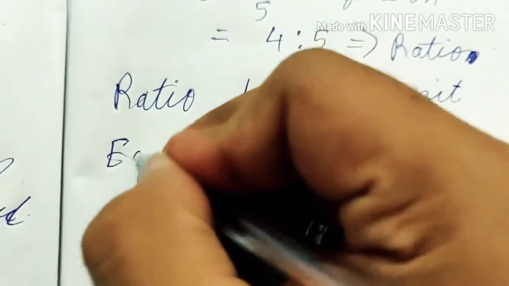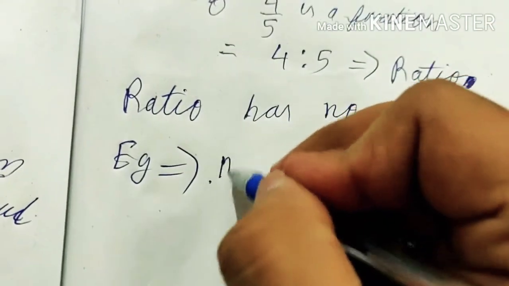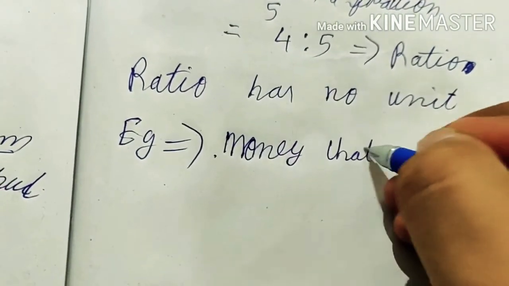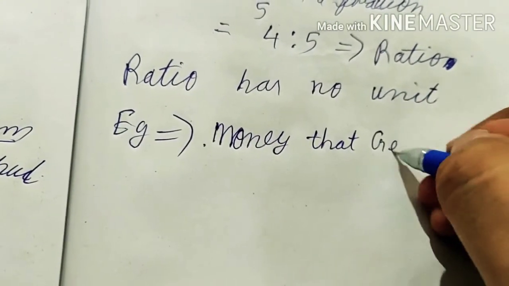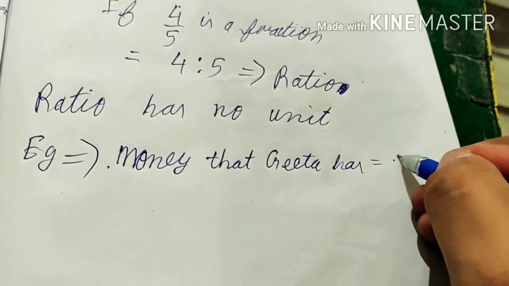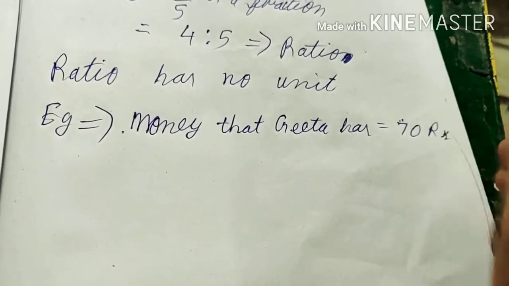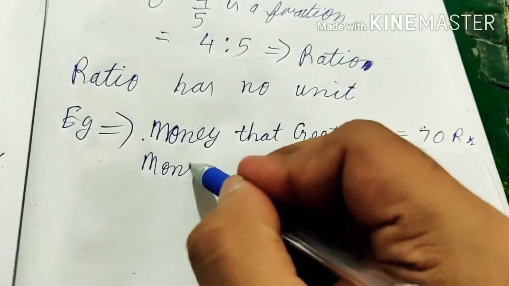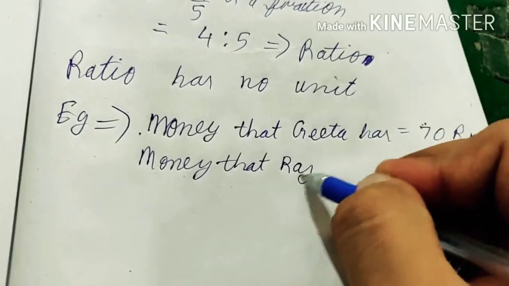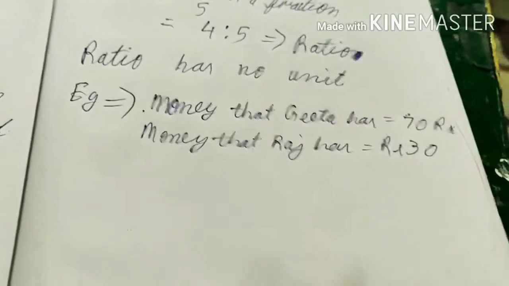Like we are given an example: the money that Geeta has is 70 rupees, and the money that Raj has is 30 rupees.